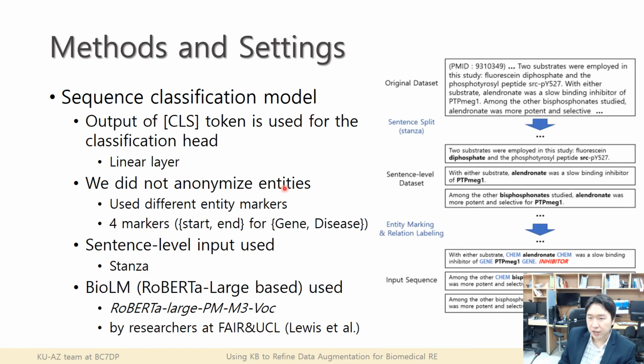We use a sequence classification model. We use the output of the CLS token for the classification head, with a one-layer linear layer, and we did not anonymize the entities and used entity markers. Also, we use sentence-level input. We split sentences using Stanza, and we use BioRoBERTa by researchers at Facebook and also UCL. The model is based on RoBERTa large, but pre-trained on a biomedical corpus.